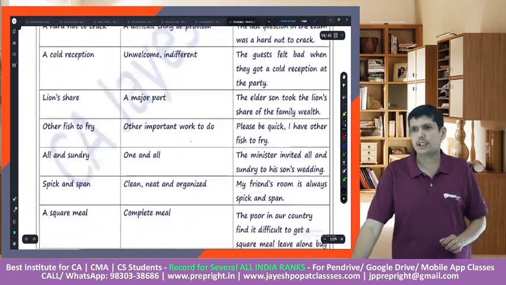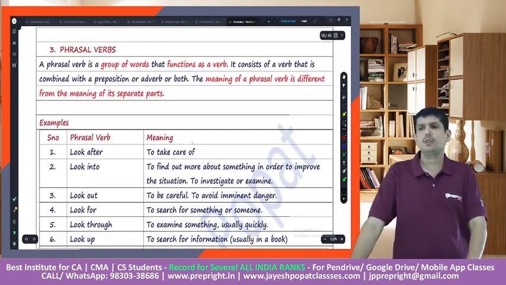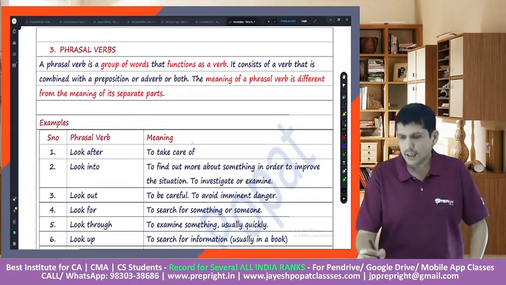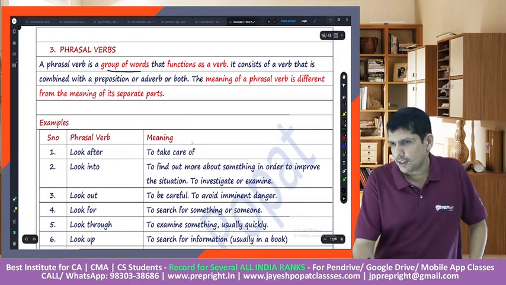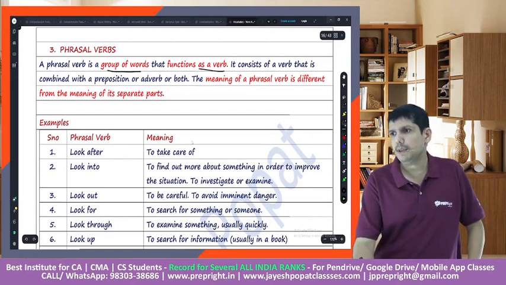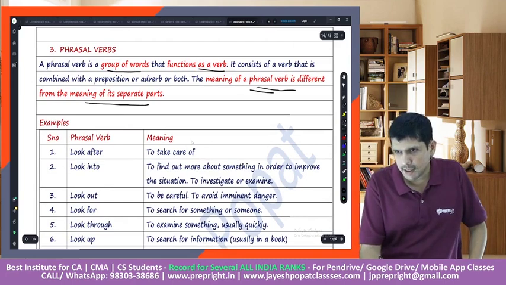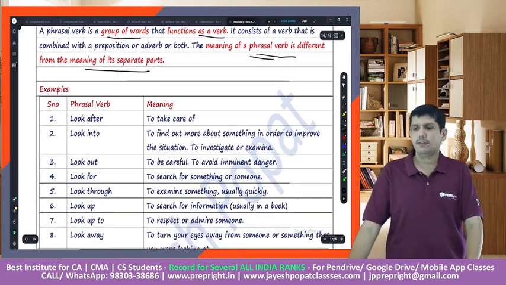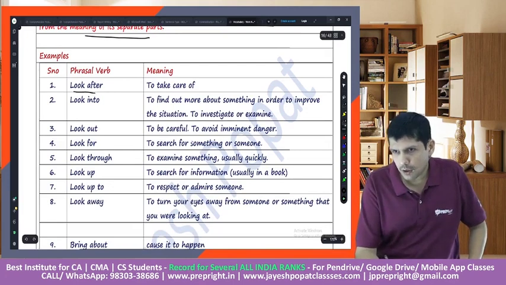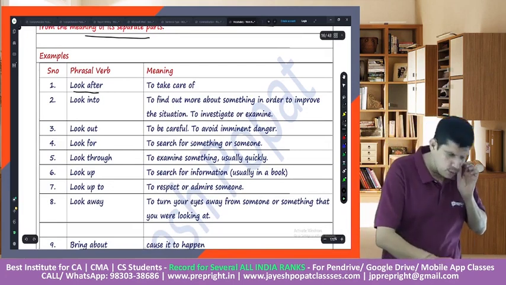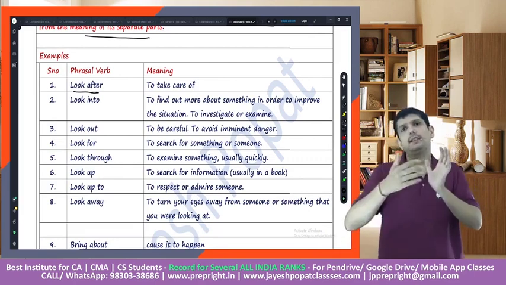Idioms plus phrasal verbs. We'll talk about phrasal verbs together with idioms because both of them are more or less the same. Phrasal verbs are a group of words which functions as a verb. The meaning of a phrasal verb is different from the meaning of the words themselves. For example, look after. When we say you should look after your parents, look means to see, after means behind.